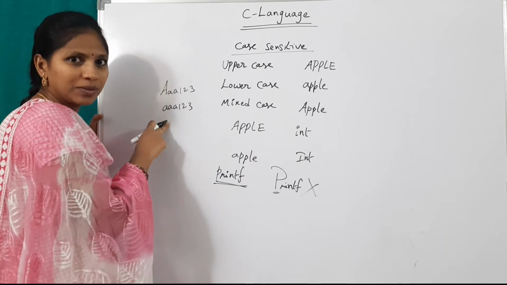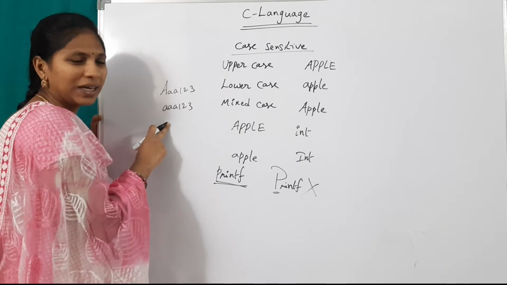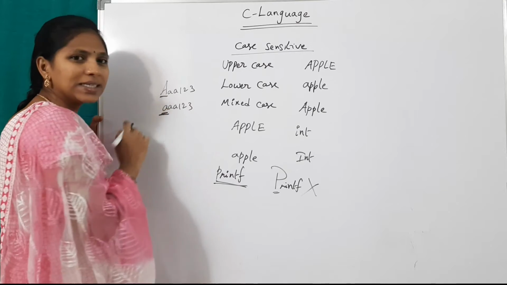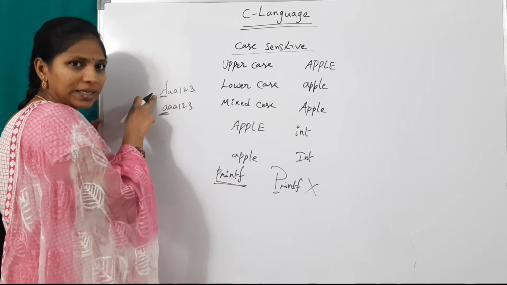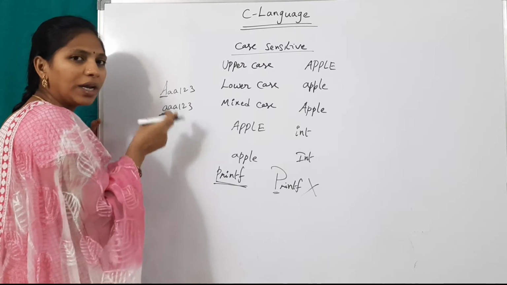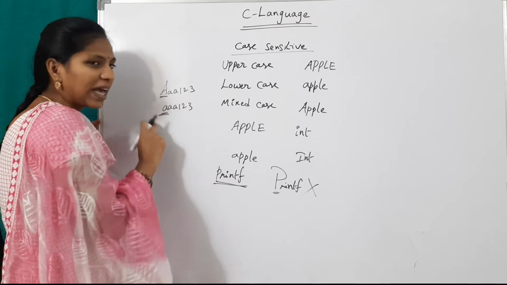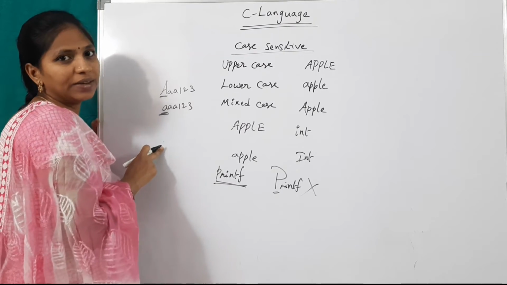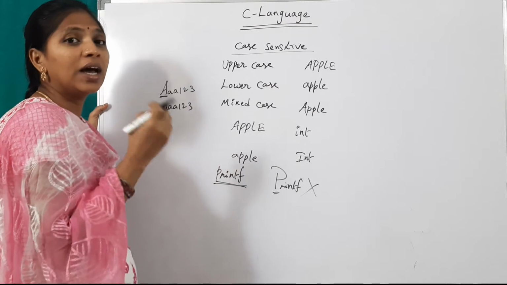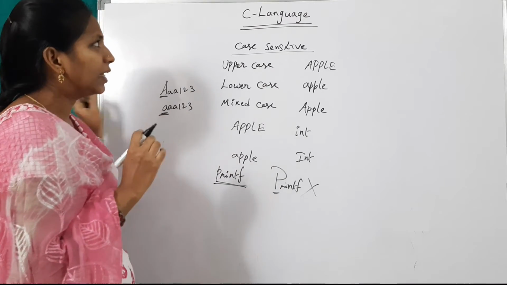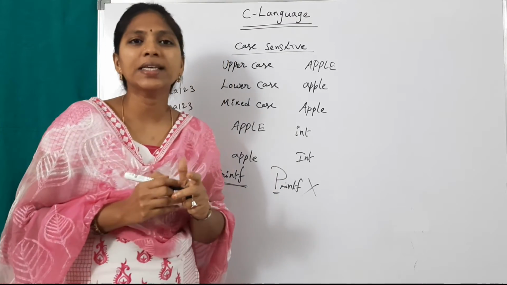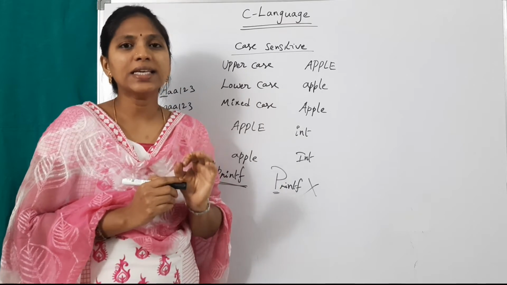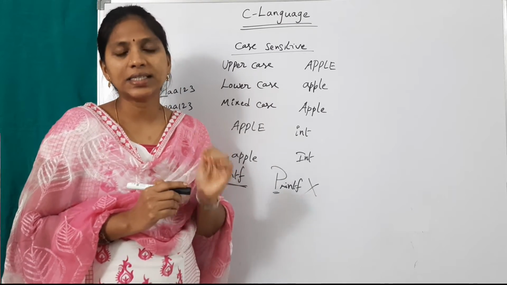Will it accept? No, it will not accept, because this is case sensitive. I created it like this, but while logging into Gmail, I used it like this. Both are different. Gmail passwords are case sensitive. Like that, C language is a case sensitive language. C is a strictly case sensitive language.